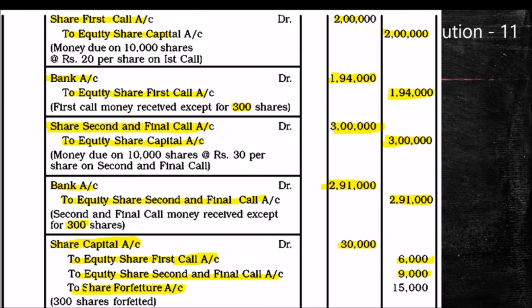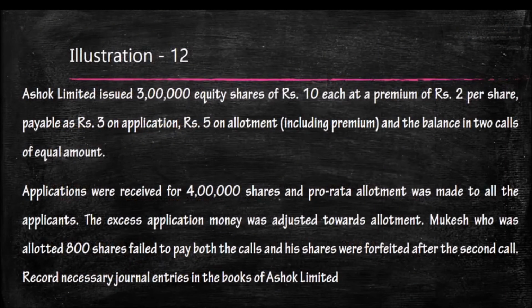For these 300 shares, we already received 300 into 20 on application and 300 into 30 on allotment. That amount will be transferred to the forfeiture account, a capital gain. When we reject some number of shares, the company will not return the amount already collected. It will be transferred to share forfeiture account. It will be very clear by doing this problem also.